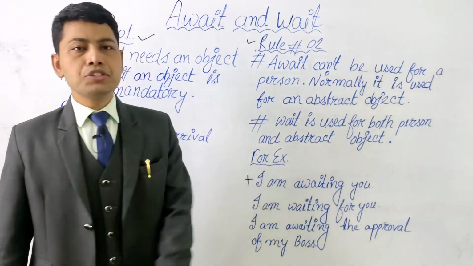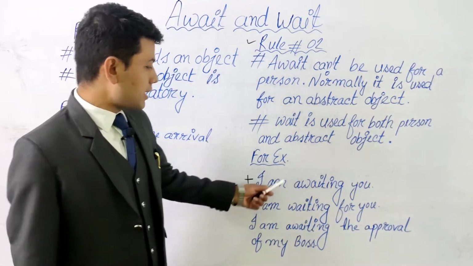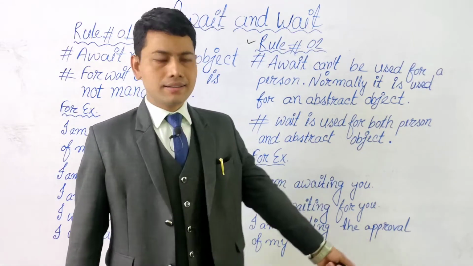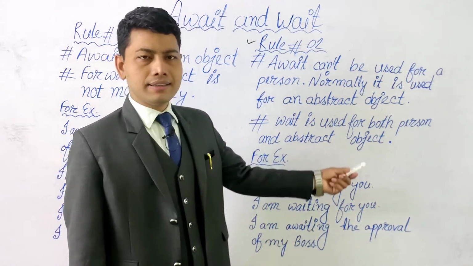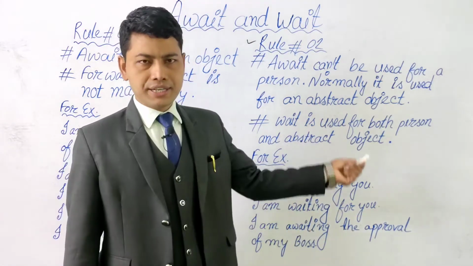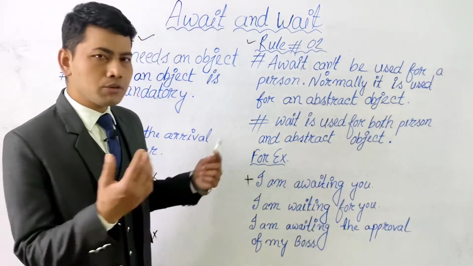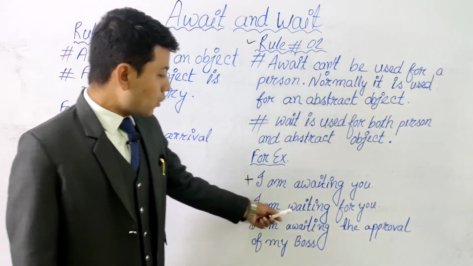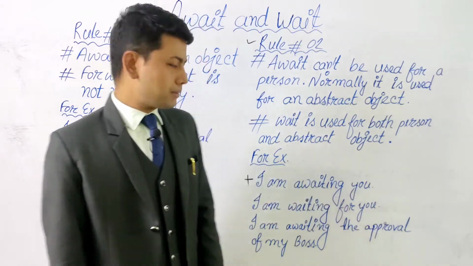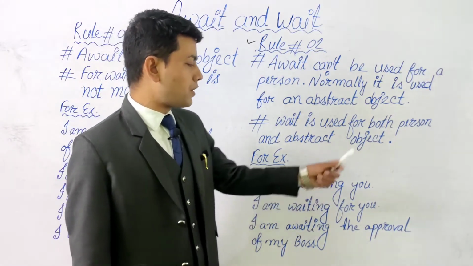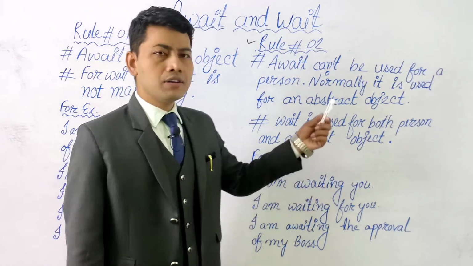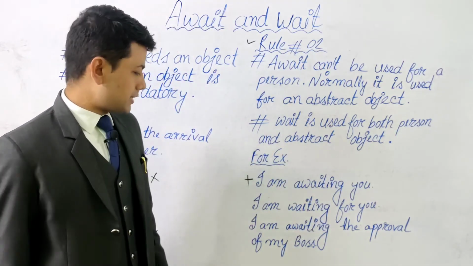Await cannot be used for a person. I cannot say I am awaiting my uncle, I am awaiting my mom, I am awaiting Radhika, I am awaiting my friend Shekhar or any person. That will be incorrect. I am waiting for you, it is correct because you can use wait for a person. You can say I am waiting for Ram, I am waiting for my father or anybody else.